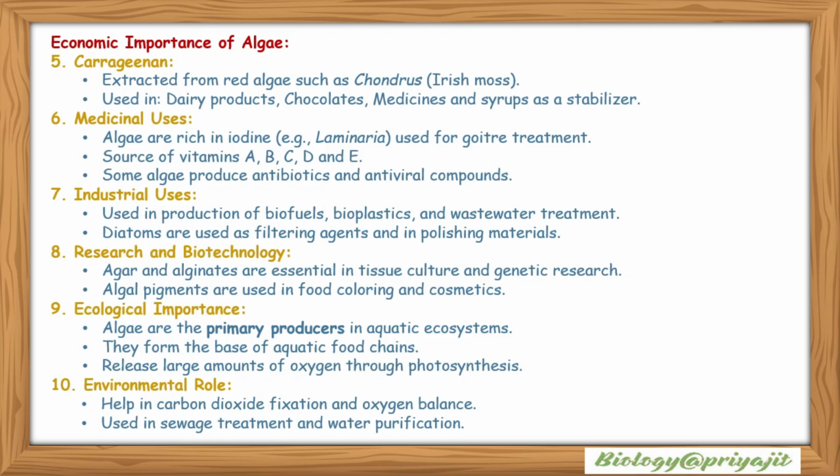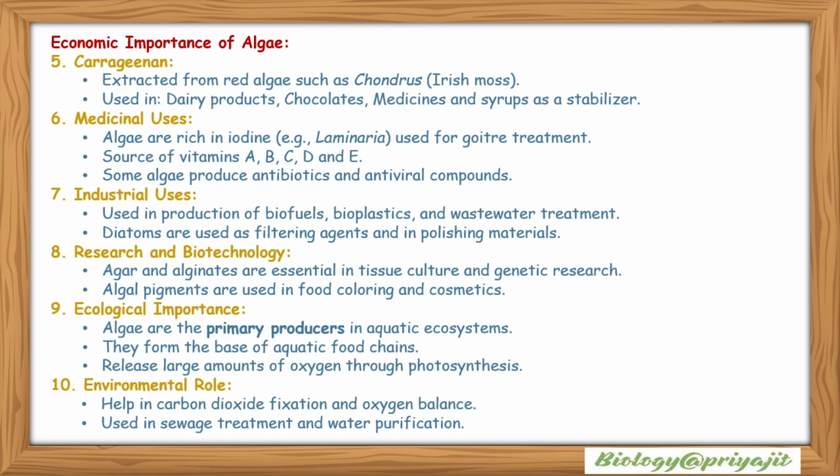Their industrial uses include the production of biofuels, bioplastics and wastewater treatment. Diatoms are used as filtering agents and in polishing materials. Research and biotechnology: agar and alginates are essential in tissue culture and genetic research. Algal pigments are used in food coloring and cosmetics.